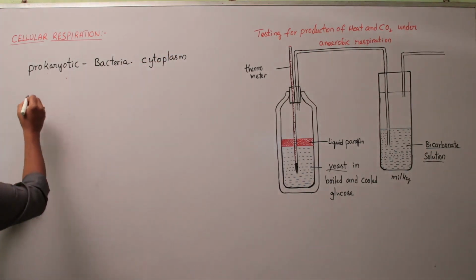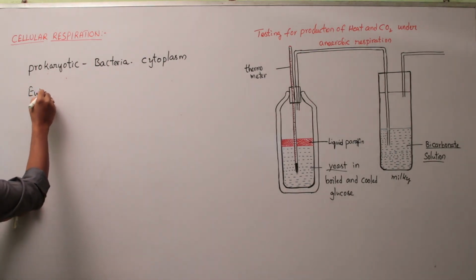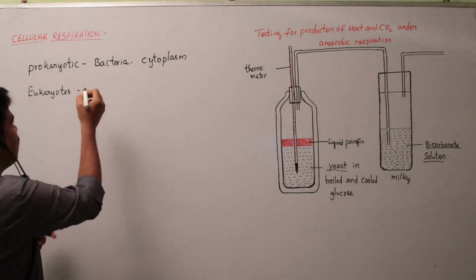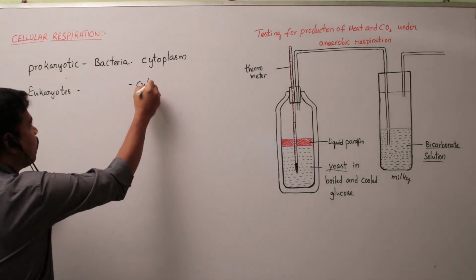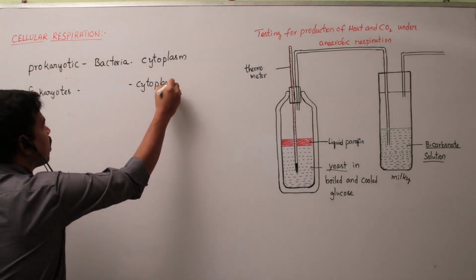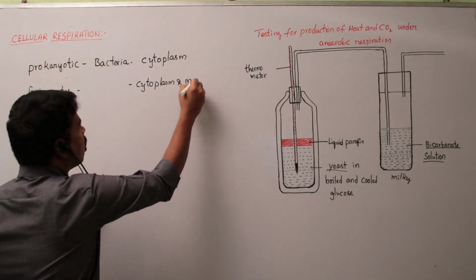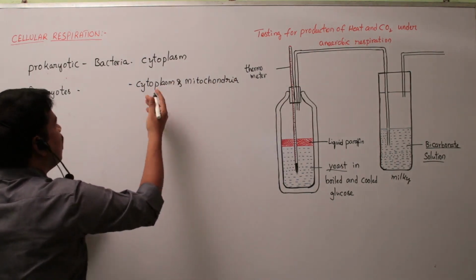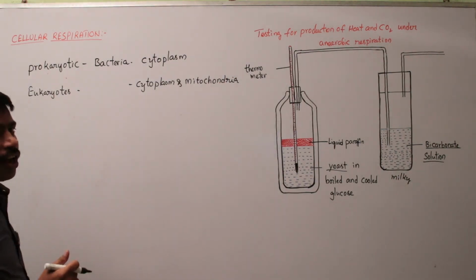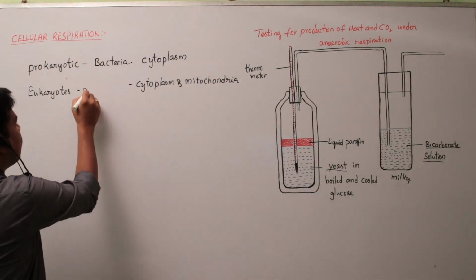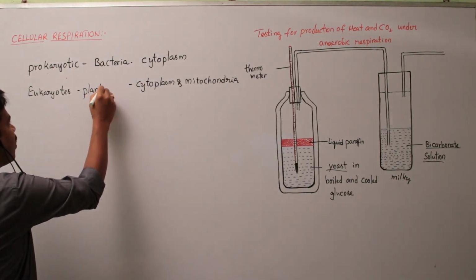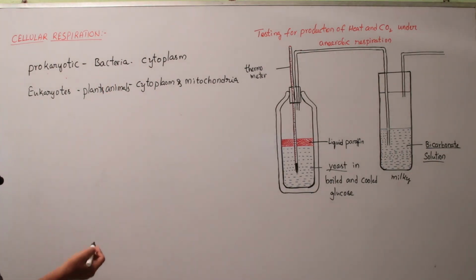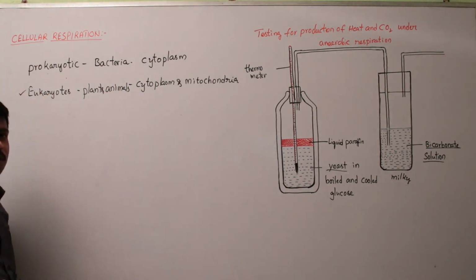And in eukaryotes, cellular respiration takes place in the cytoplasm and mitochondria. So, both are involved in cellular respiration in eukaryotes. What are eukaryotes? All the green plants and animals are eukaryotes. Now, let's discuss cellular respiration in eukaryotes.